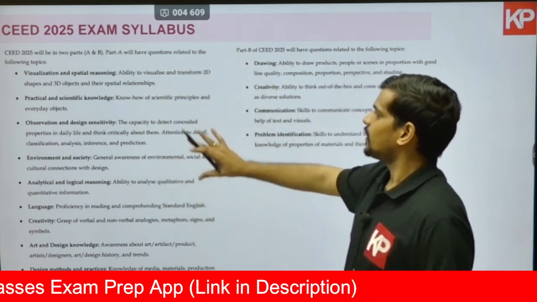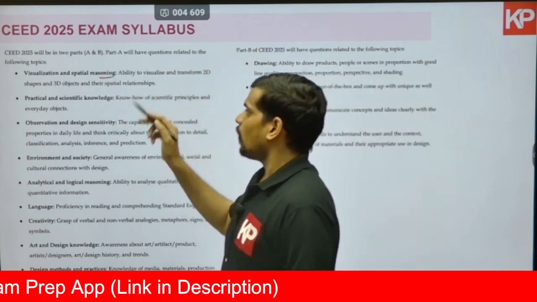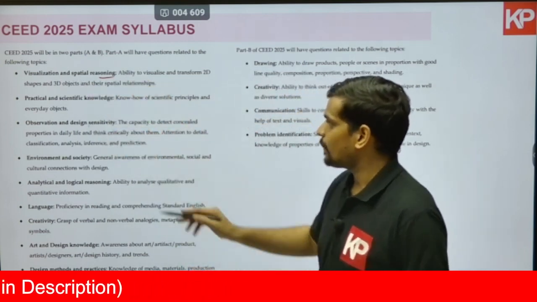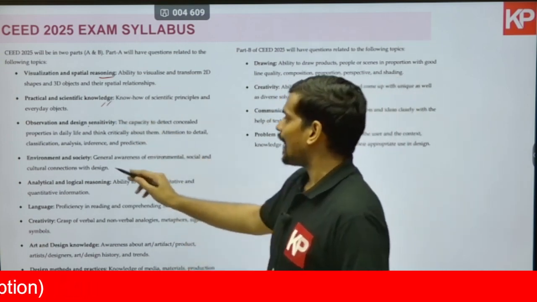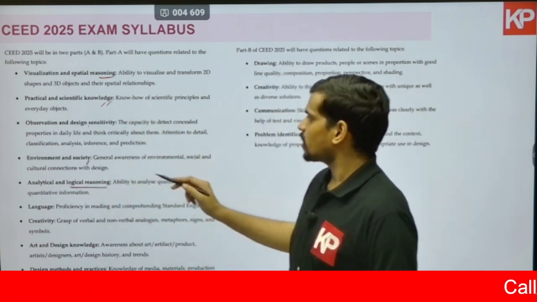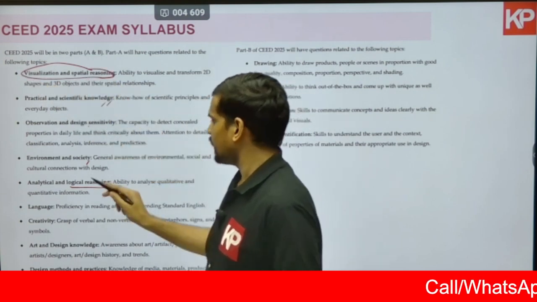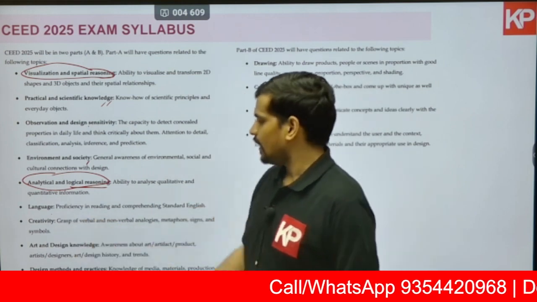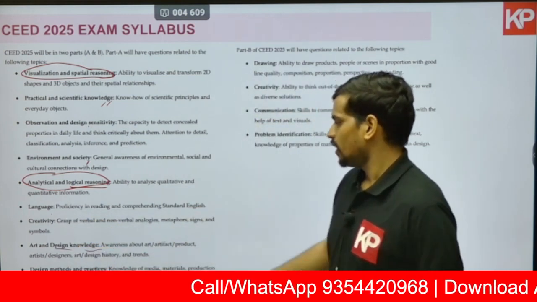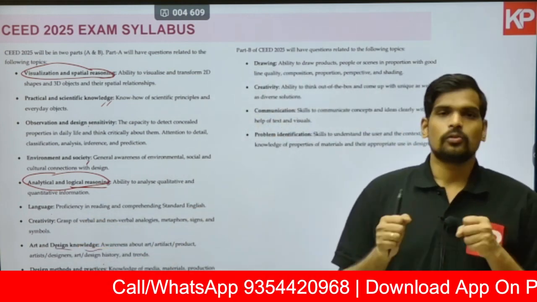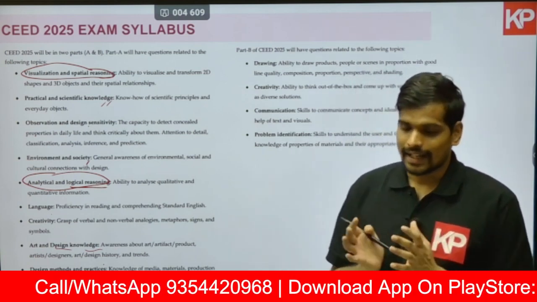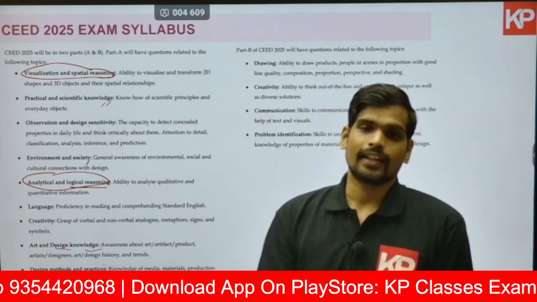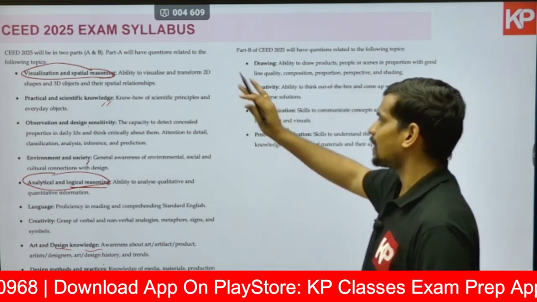So overall overview of the topics include reasoning of various types, visual reasoning, spatial reasoning, and you also have observation and design sensitivity, practical and scientific knowledge, environment and society, analytical and logical reasoning, language proficiency, creativity and creative thinking, art and design knowledge, design methods and practices, which also includes manufacturing techniques, material understanding, day-to-day problems in objects, functionality of various objects. All these will be tested in part A.